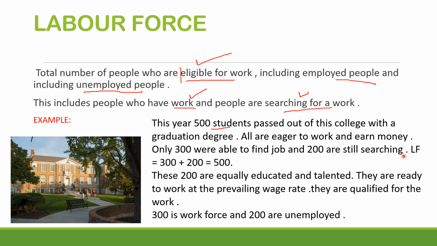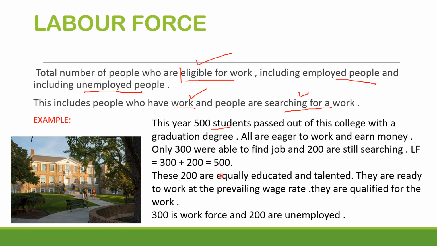Now, what is the labor force? Labor force will include these 300 people who have found a job and will also include these 200 people who have not found a job, but the criteria is that they are searching for a job. They are ready to work, but they don't have a job right now. So labor force will be 300 plus 200, which is 500. You cannot say that labor force is 300. No, I will include these 200 people also in the labor force because they are searching for a job. They are available for a job. They don't have job. Doesn't matter.